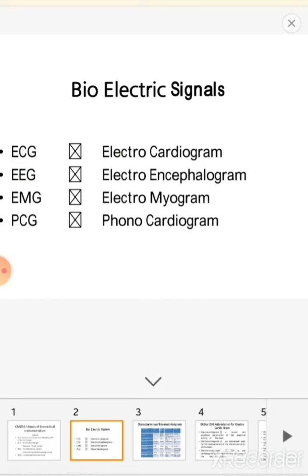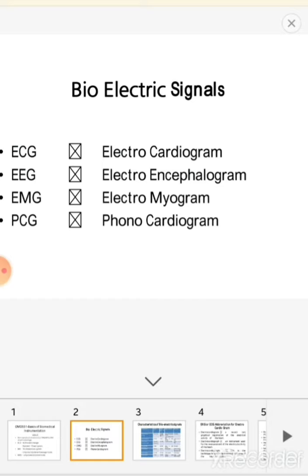Now, biosignal or bioelectric signal. What is a biosignal? A biosignal is any signal in living beings that can be continually measured and monitored. The term biosignal is often used to refer to bioelectrical signals, but it may refer to both electrical and non-electrical signals.